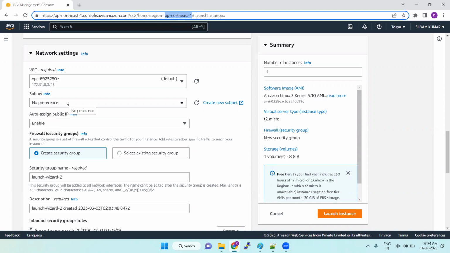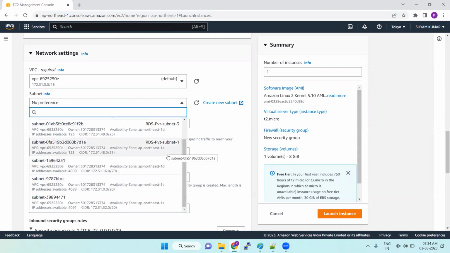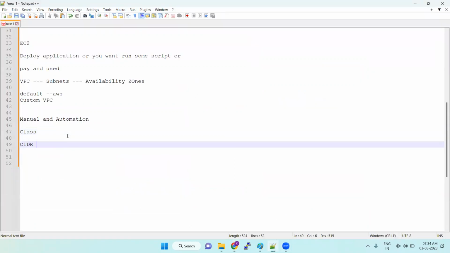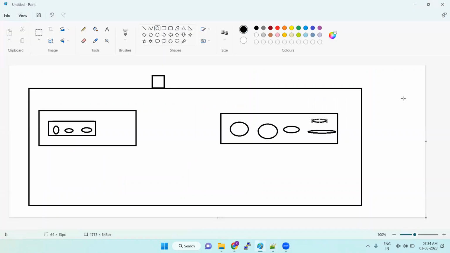So now you can see 1A, 1C, 1D. We can choose any one of the subnets. For subnets, we will discuss the CIDR block in the VPC section. Try to understand this concept here. We have a particular network, and in this network, in which sub data center you want to launch the server is up to you. These sub data centers we can consider as availability zones.